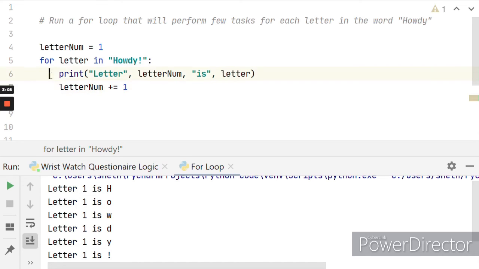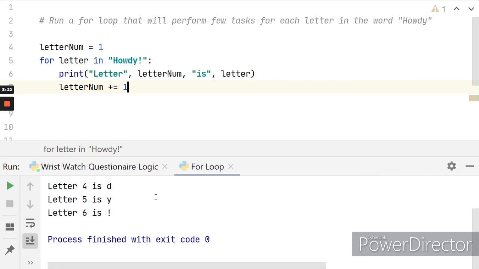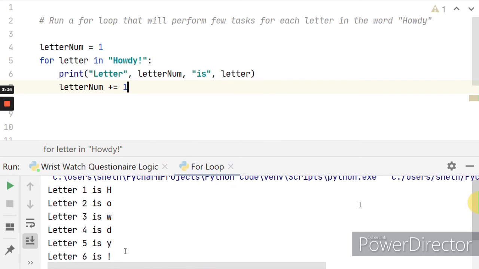After it does this for the H, it will add a number to the one, so it's now 2. So next time for the letter O, it will print letter 2 is O. I will run this and you will understand what I'm talking about. See, now it's correct. Letter 1 is H, letter 2 is O, letter 3 is W, letter 4 is D, etc.